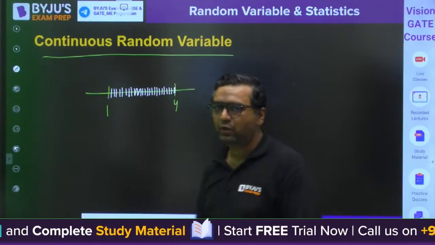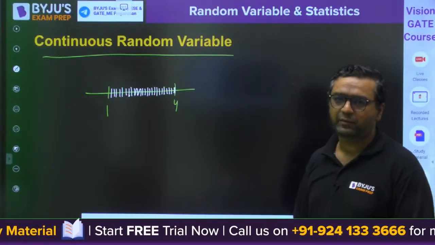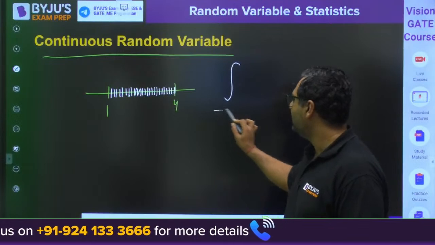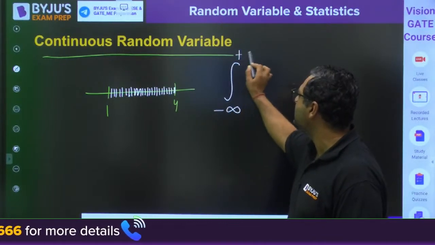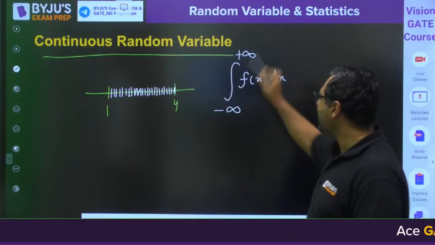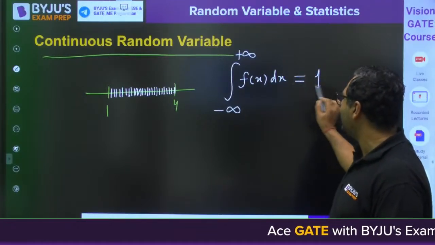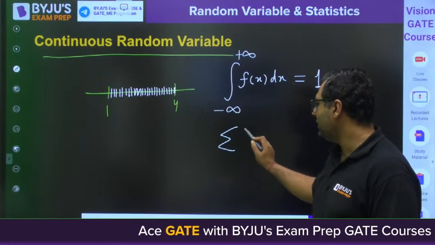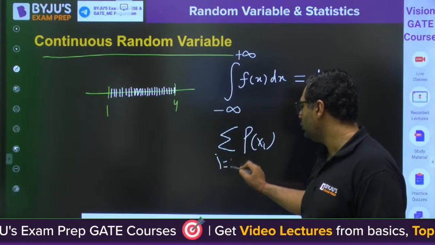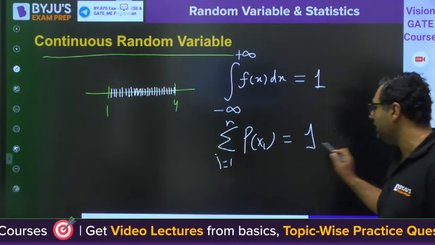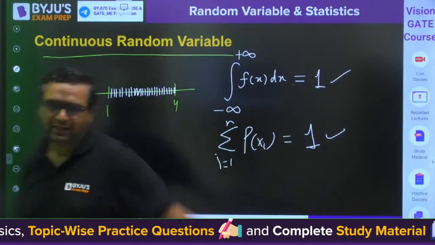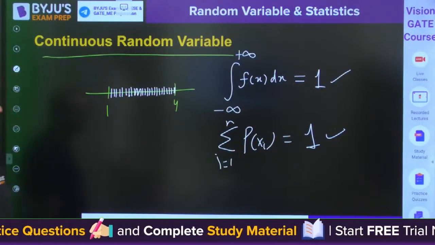As I already told you, there we were using the summation. Here we will be using the integration. Like I am saying, minus infinity to plus infinity, f(x) dx, that total integration will be equal to 1. Previously you were writing the sum of p(xi) for i equals 1 to n is equal to 1. Previously you were writing in this way, now we will be writing in this way. Is it clear? Don't worry, I will be telling you in the questions, which will give you a better idea.